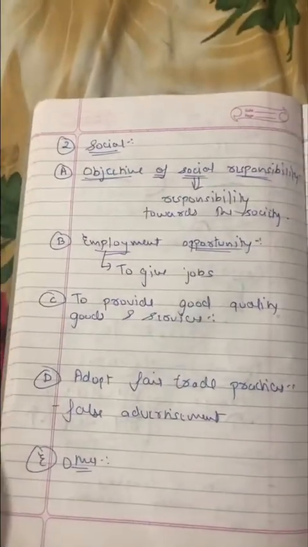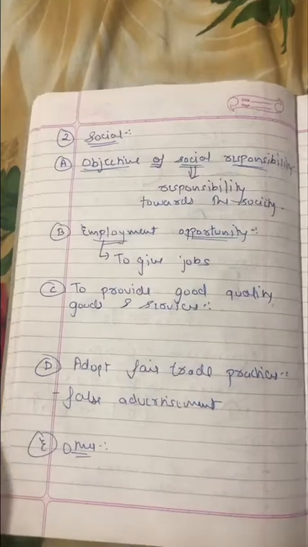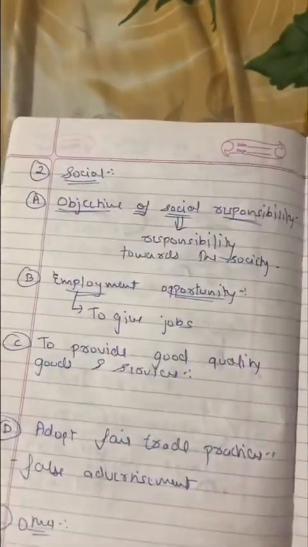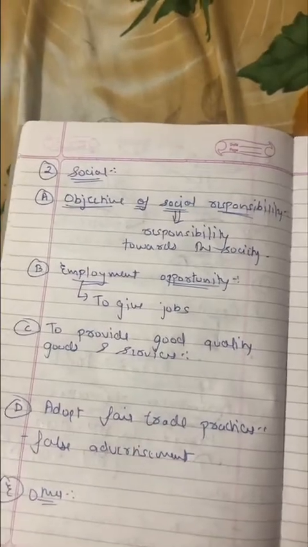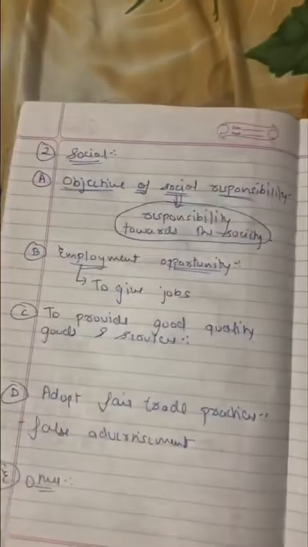Second one, social. What do you understand by the term social? A, objective of social responsibility. Responsibility towards the society.